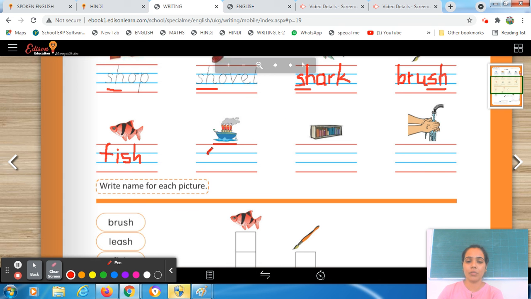So here you have to write ship, S, H, sh, i. I sound comes from I. Sh, i, p. P sound comes from P. So here you have to write ship. Where is the SH? Here. And here also in the end.